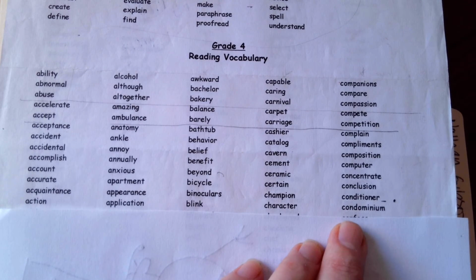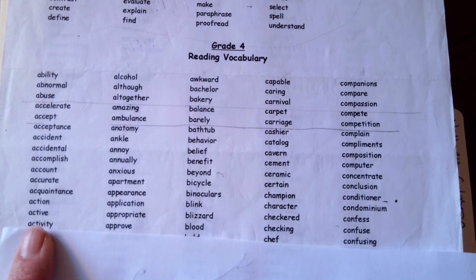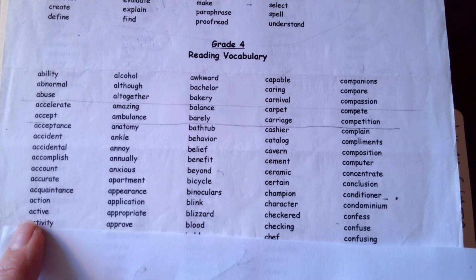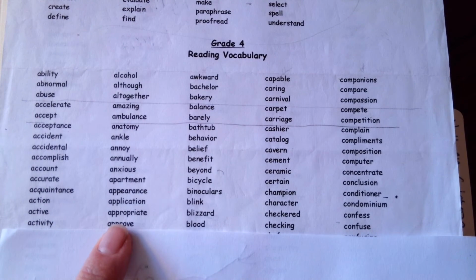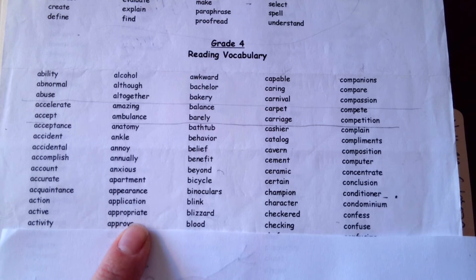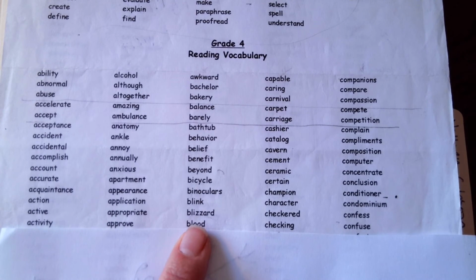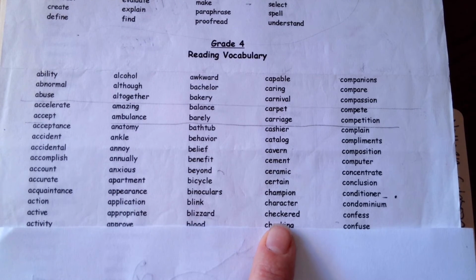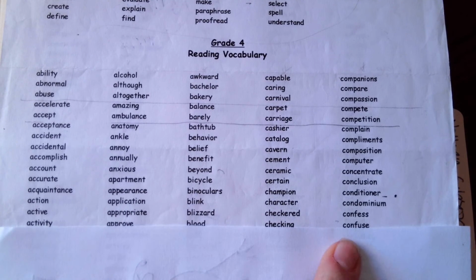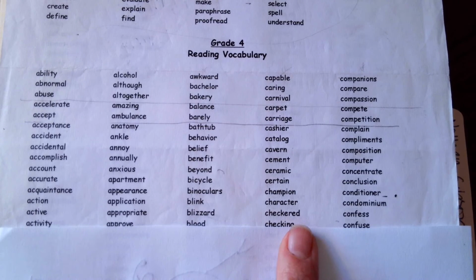This is a sight word. It's condominium. Tive makes tiv, active. This is a sight word. Appropriate. It almost makes sense. Ate sometimes makes it, sometimes makes ate, so it almost makes sense. Ar makes r, blizzard. Ch makes ch, ck makes k, er makes ed makes ed, checkered. So ed makes ed, or t. So is it checkered, checkered?